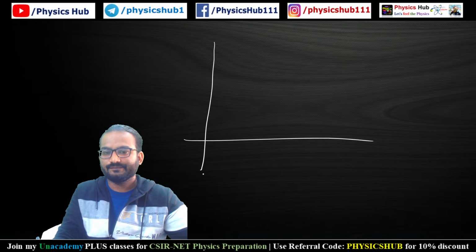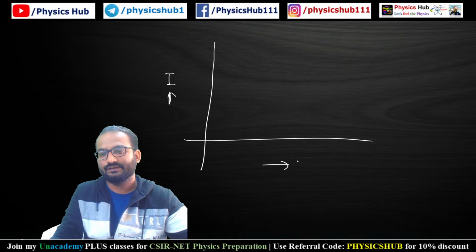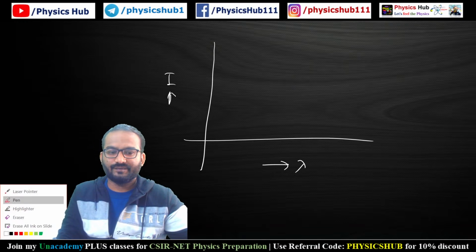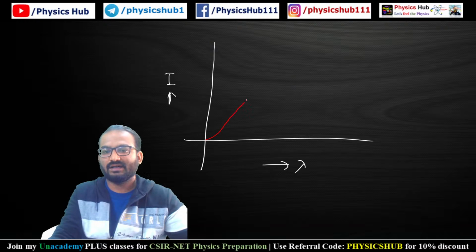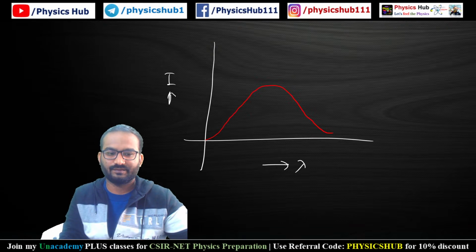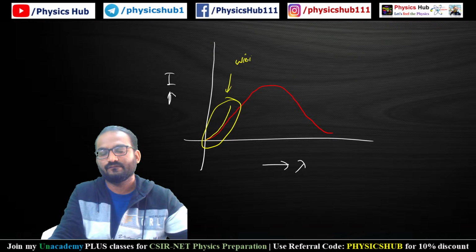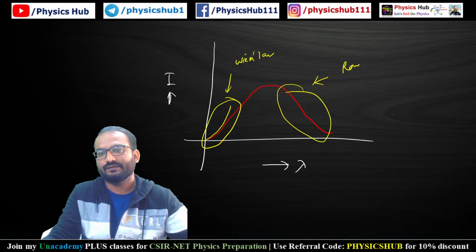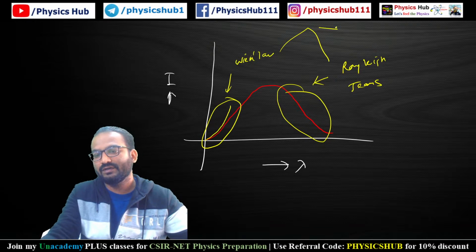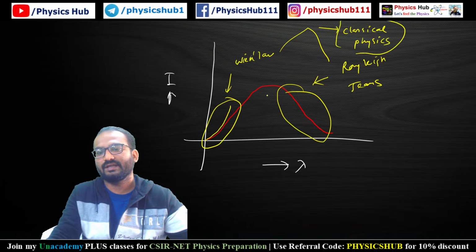Okay, so I'm again explaining the whole thing. Let's say we are considering intensity versus wavelength. So this is the actual curve, and this actual curve was explained by Planck's radiation. The low wavelength portion is described by Wien's law, and this high wavelength domain is being explained by Rayleigh's. These two people utilized classical assumptions, classical physics, and that is why they could not explain the total